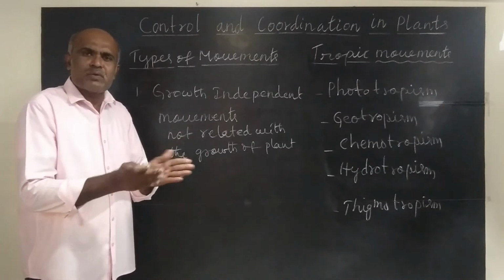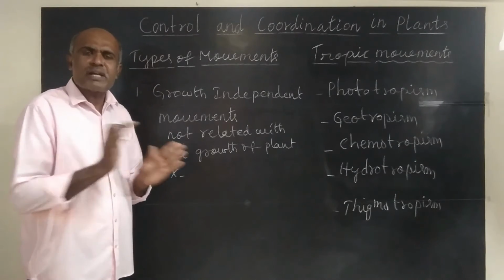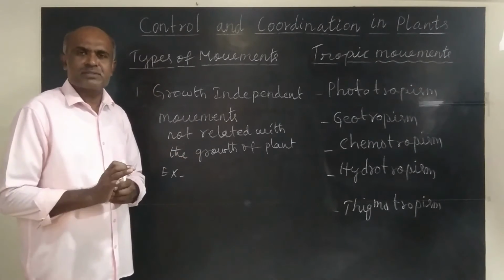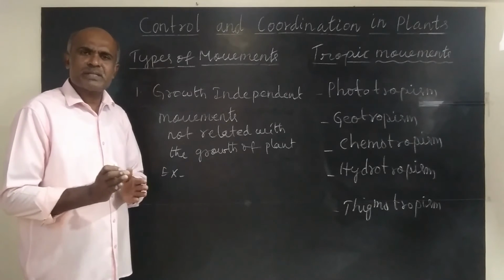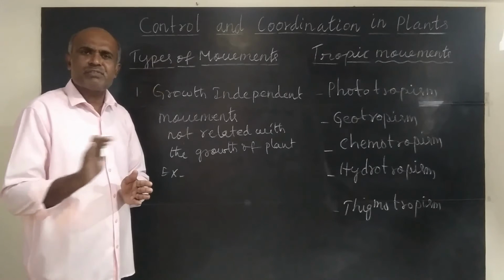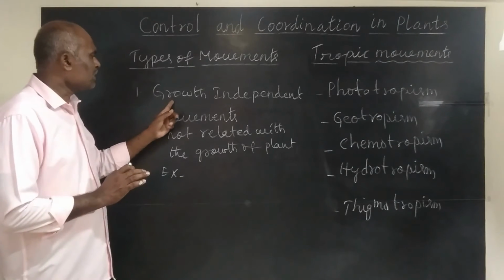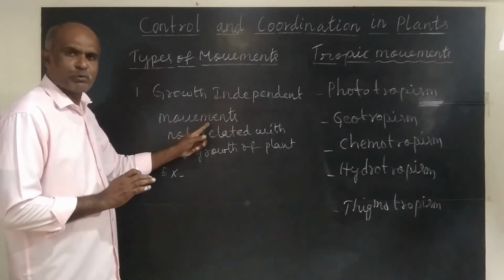So these folding and unfolding of leaves have no relation with the growth of plant. So this type of movements are called growth independent movements.